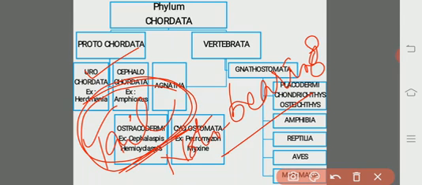They have dorsal notochord and dorsal nerve cord that is confined to the tail region only, and it is seen only during the larval stages.